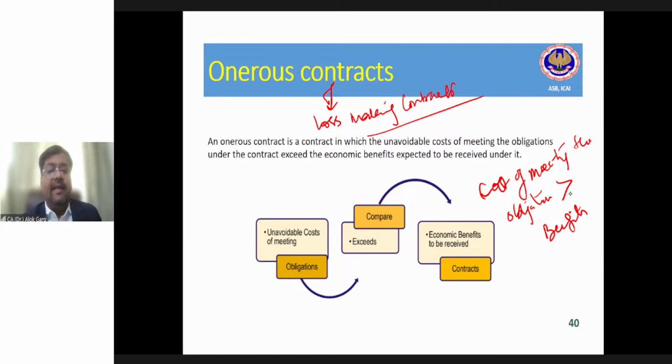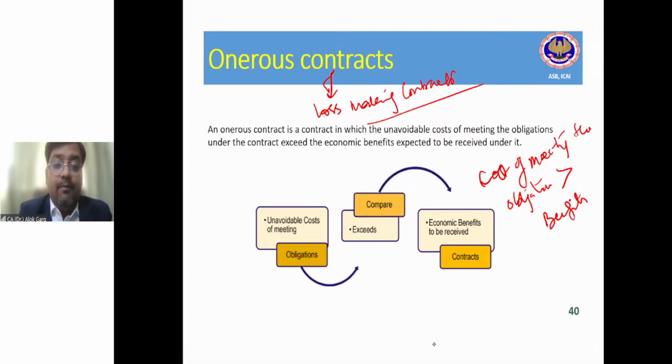The standard says that in case of an onerous contract, you have to create a provision for that. Now, at what amount is the provision required to be created? The standard says that the provision is required to be created at the lower of what?